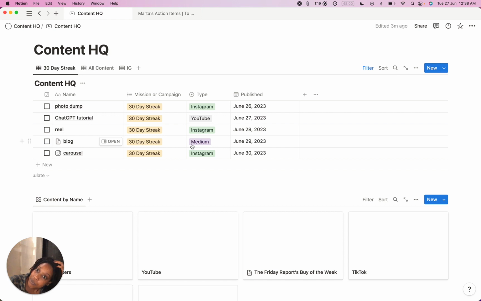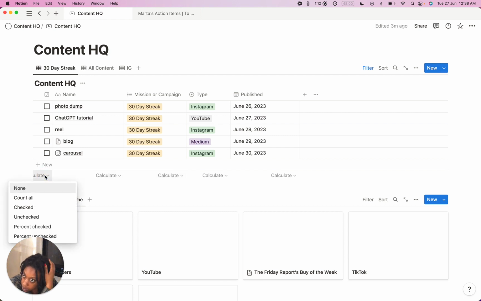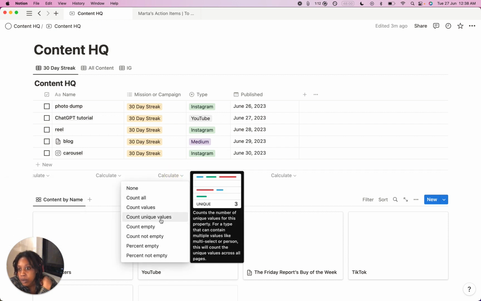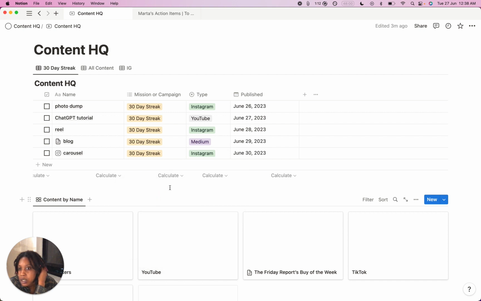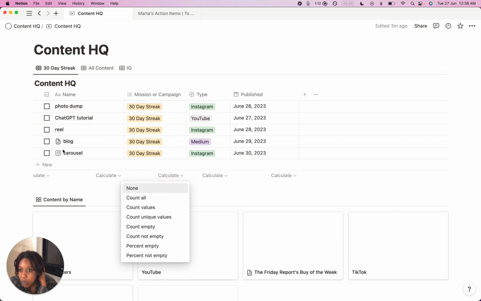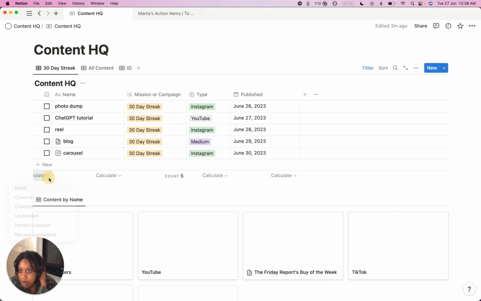I mean, yeah, because then I can do, yeah, I'm going to do it by 30. It doesn't really matter actually, but count all. I think I can count all for this. Let me see. No, because they're not numbers. I want a sum if, or just like a count. Oh, here we go. Count all.